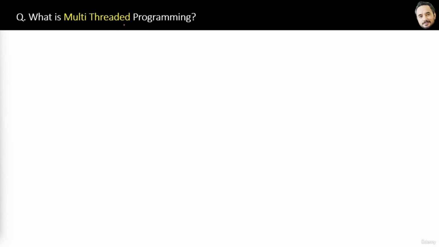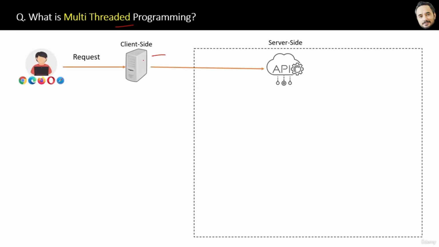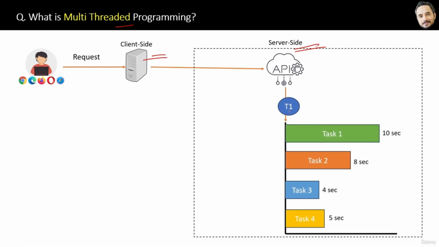What is multi-threaded programming? Let's quickly understand multi-threaded programming so that we know the difference between single thread and multi-threaded. So here the user and client side send the request to the server, you already know. Then the server will first create a thread T1 which will start task 1. Now listen carefully.